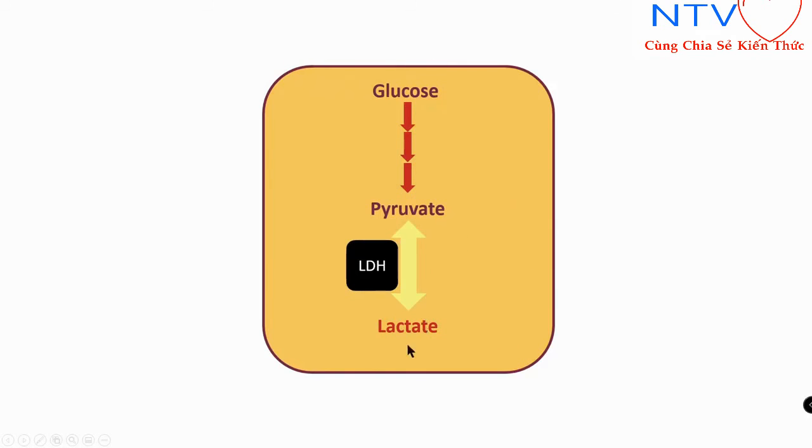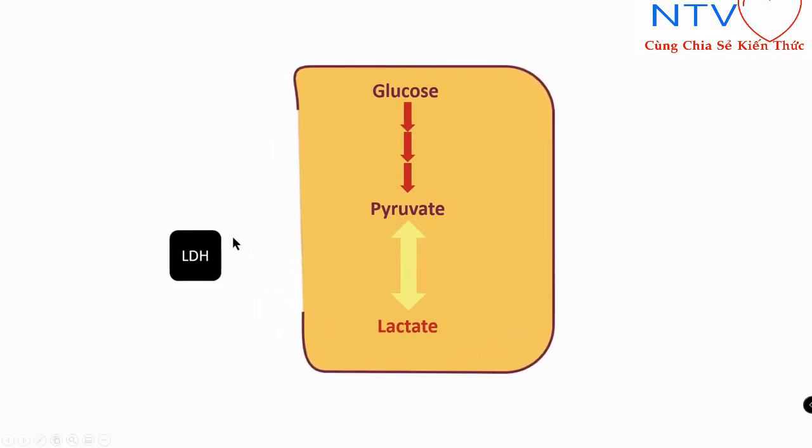Sometimes, when a cell gets damaged, this LDH may come out into the blood and spill over into circulation, right? LDH is present in most cells, so raised LDH indicates cellular injury, but it is non-specific.